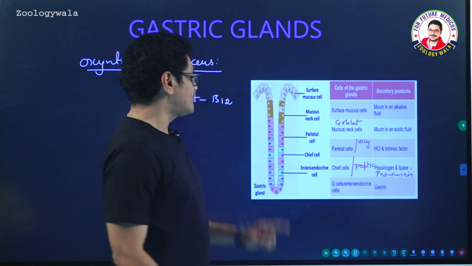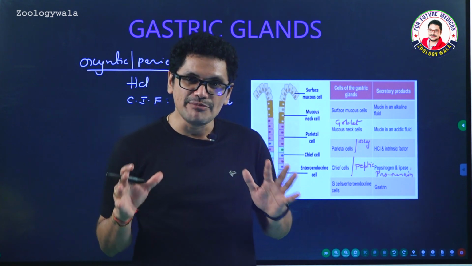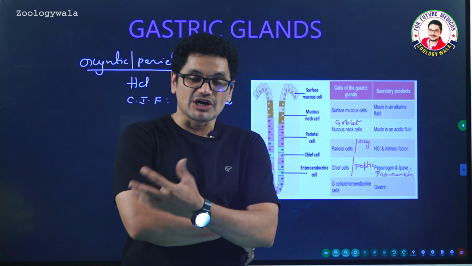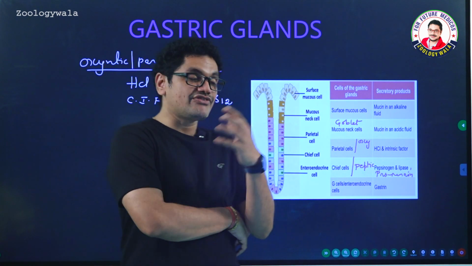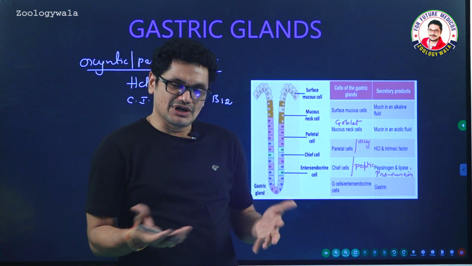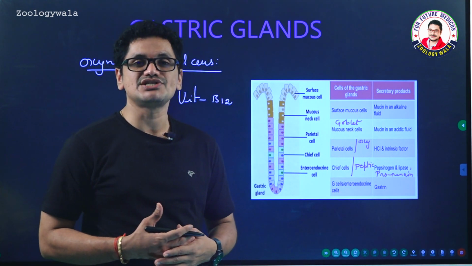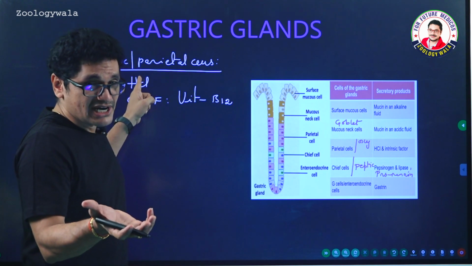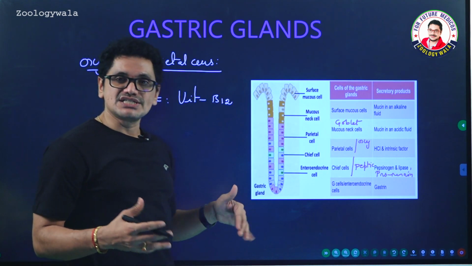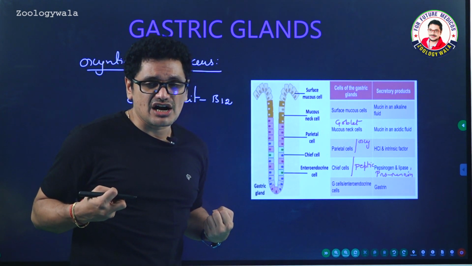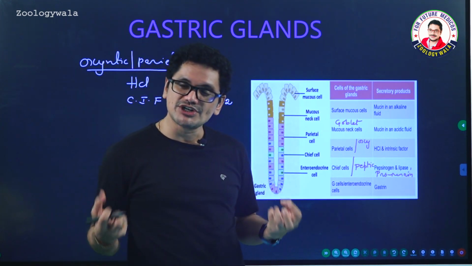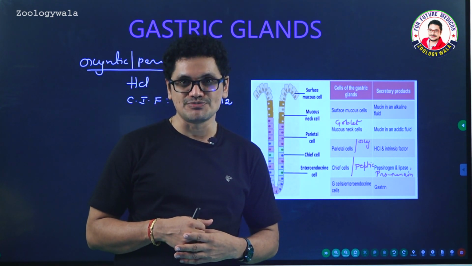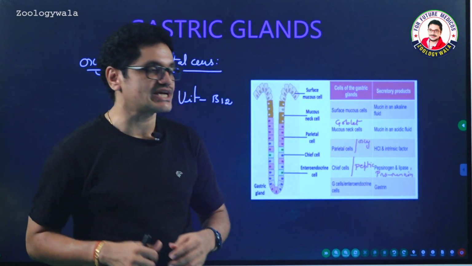That is the function. If vitamin B12 is not there, some anemic problems will come. Pernicious anemia, enlargement of RBC, is commonly observed because of the deficiency of vitamin B12. If the stomach is removed because of gastric ulcers or gastric cancer, imagine gastrectomy is done, then there will be no Castle's intrinsic factor. Why? Because no parietal cells. Then nothing will absorb vitamin B12, and RBC is not going to mature. Pernicious anemia may be observed in persons who underwent gastrectomy.